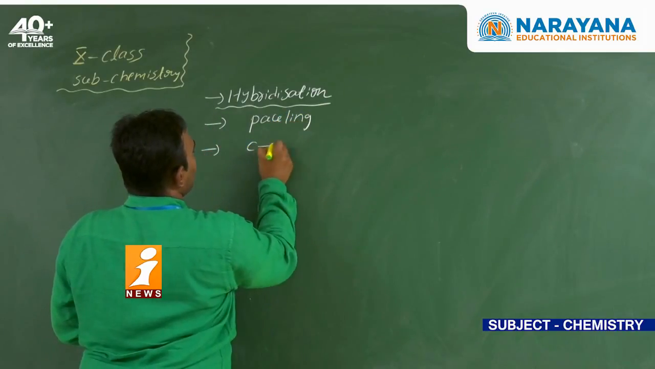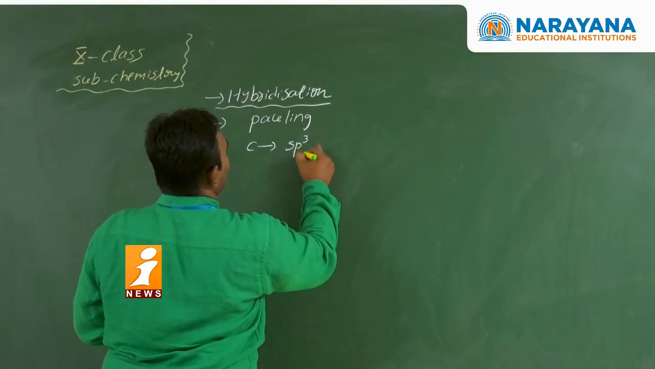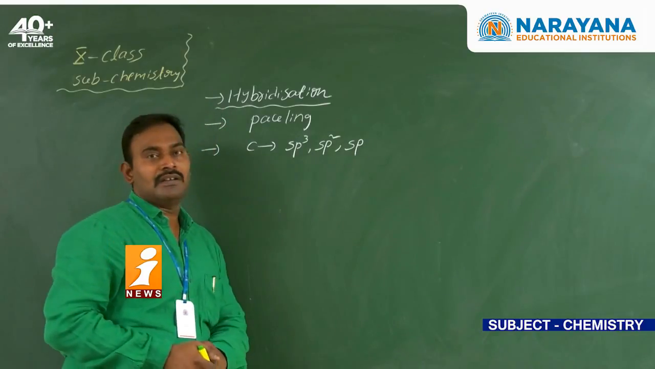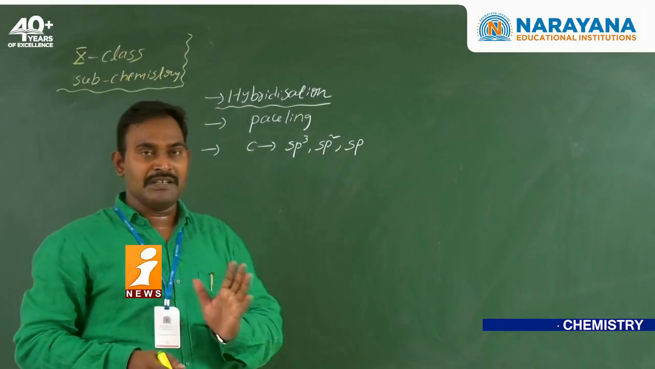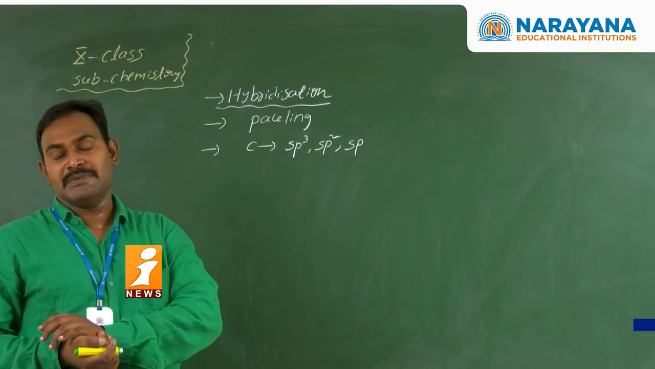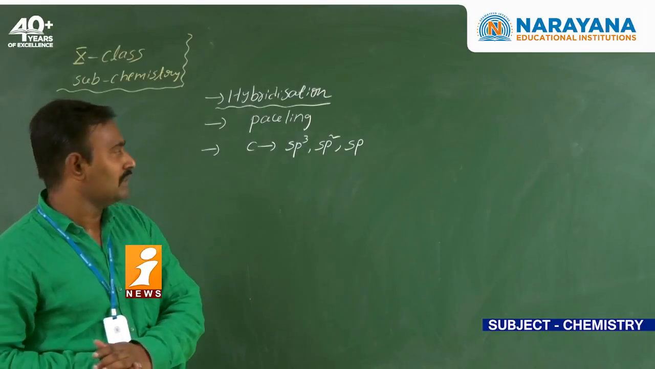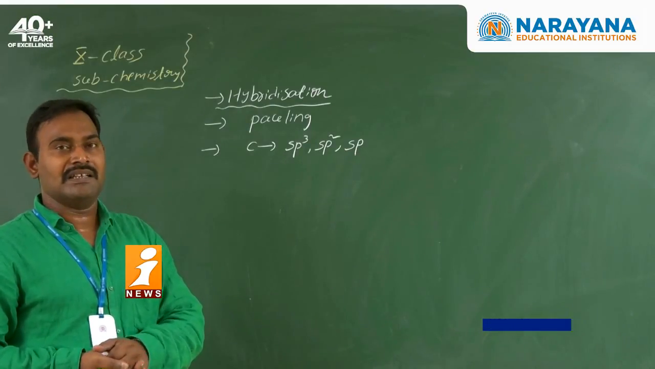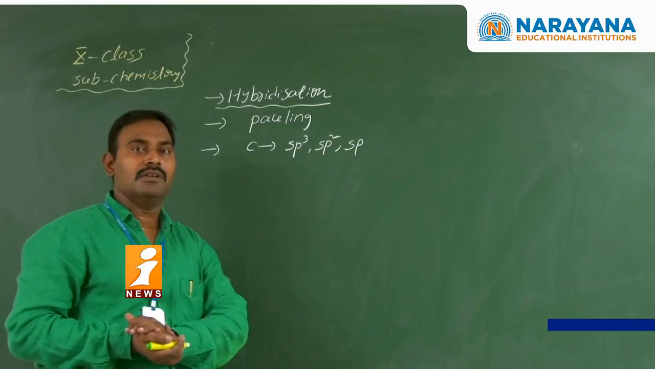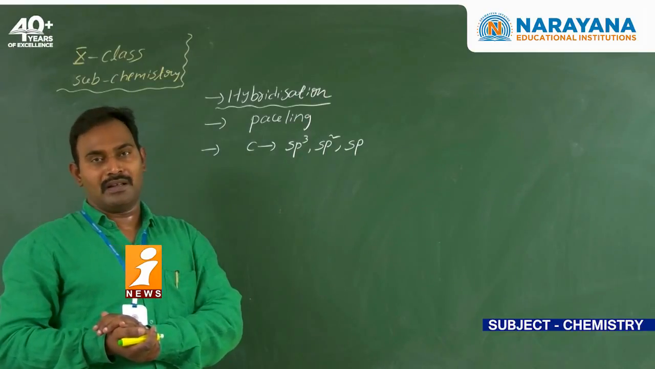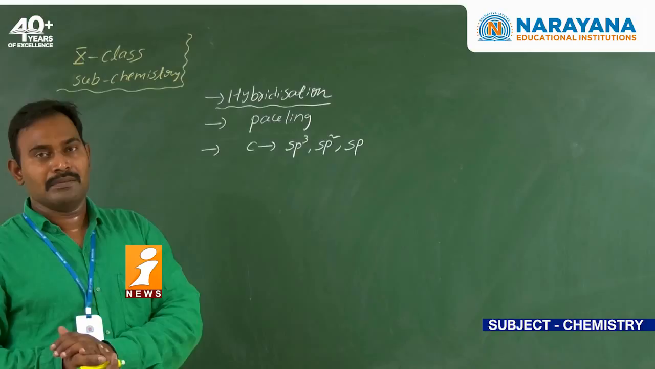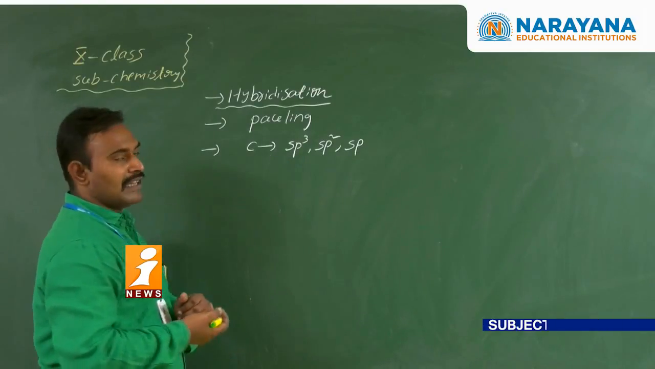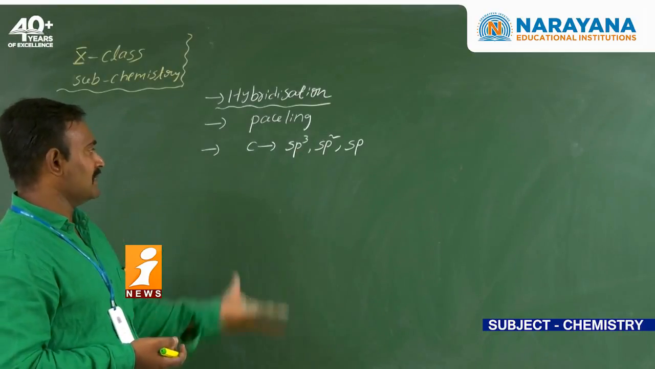Here carbon mainly exhibits three kinds of hybridization: sp3, sp2, and sp hybridization. Carbon will not form sp3d, sp3d2, or sp3d3. The reason is that d orbitals are not available in the second orbit. In the second orbit only two kinds of orbitals are available, the s orbital and the p orbitals, so d orbitals will not be present in the second orbit. One by one we will discuss each now.